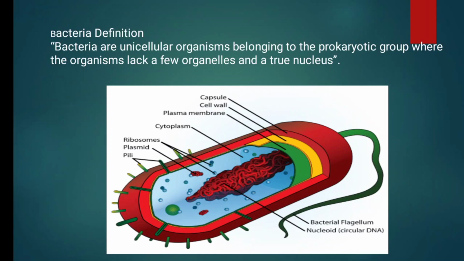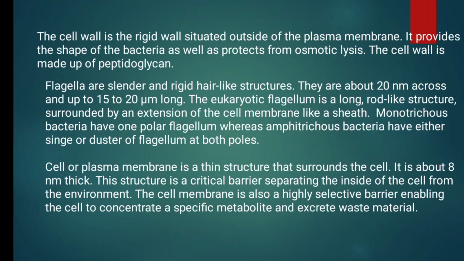It's important for the protection of the organism. The cell wall is the rigid wall situated outside of the plasma membrane. It provides the shape of the bacteria and protects the internal organs of the organism.